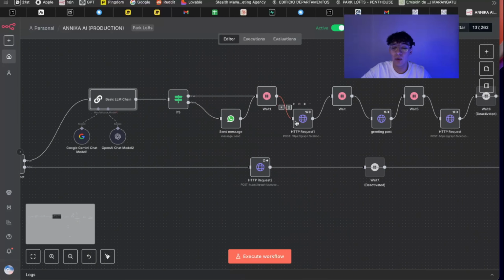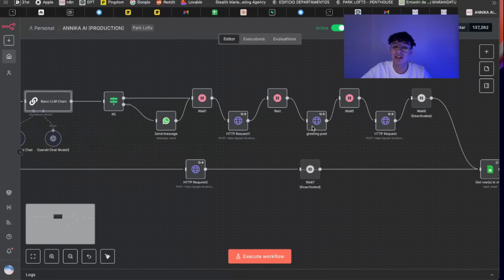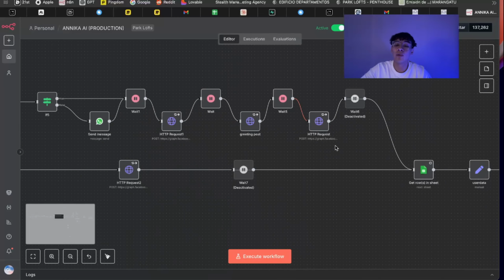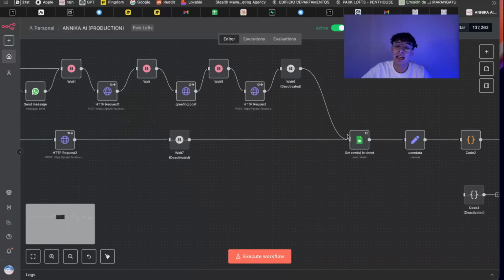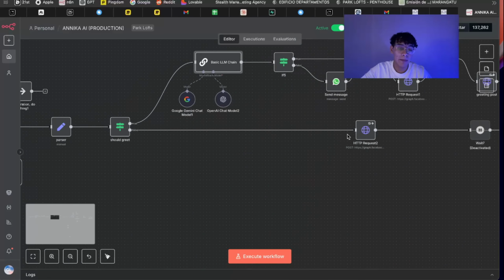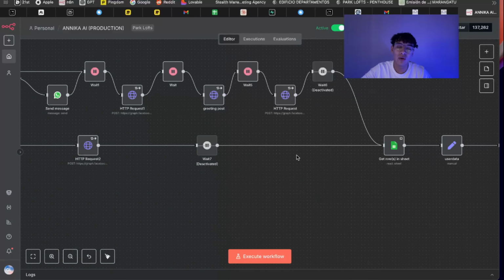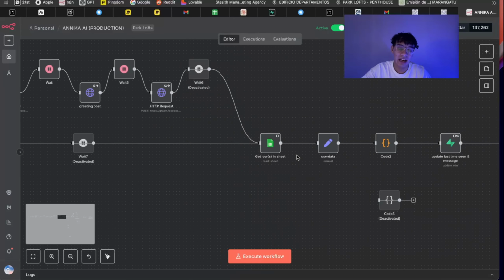We wait 1 second, then we put the typing animation. We wait again. We send the greeting post. We wait again. We put the typing animation again, and then we keep going with the flow. What happens if the user is not new? We just put the typing animation in here, and we don't wait again because it would be too much time of waiting.